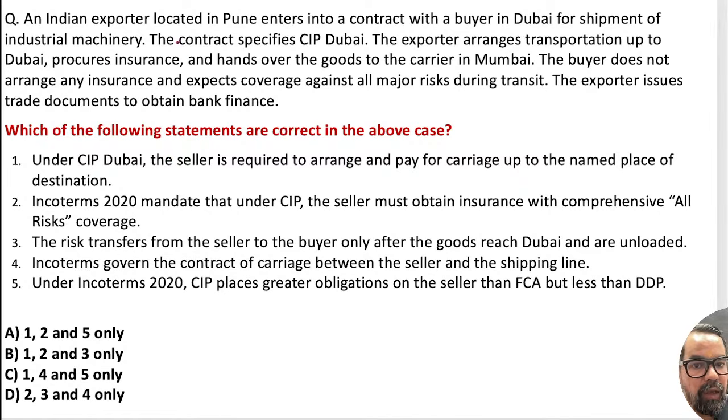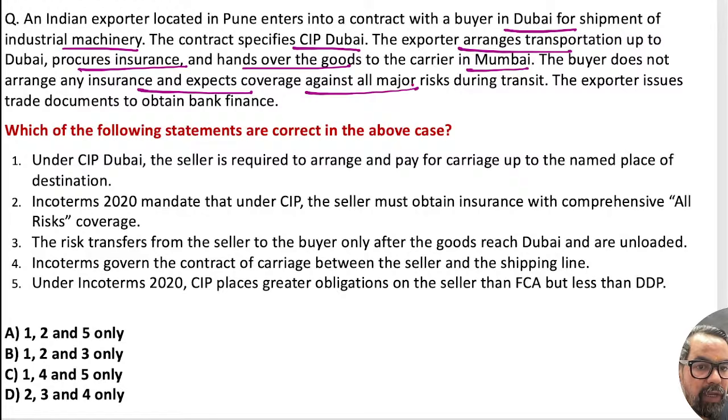Try. So an Indian exporter located in Pune entered into a contract with a buyer from Dubai for shipment of industrial machinery. The contract specifies CIP Dubai. Exporter arranging transaction to Dubai. The exporter procures insurance. Then we hand over the goods to the carrier in Mumbai. The buyer does not arrange any insurance, except the coverage against all major risks during the transit. The exporter issues trade documents to obtain the bank finance. So which of the following are correct?